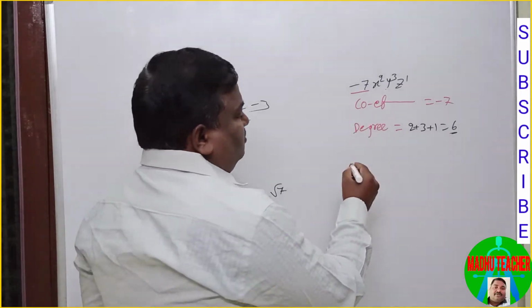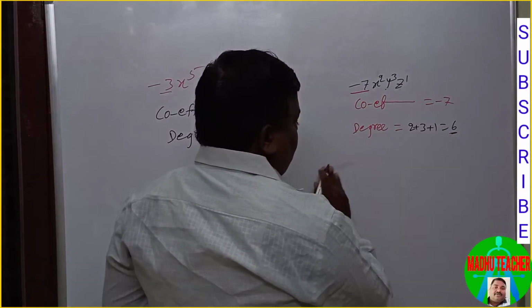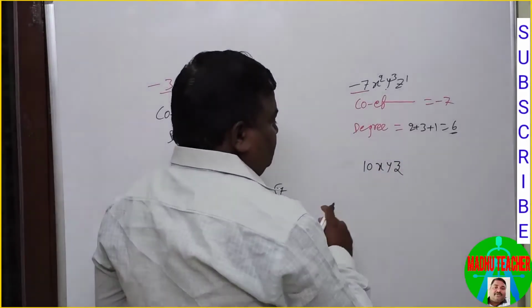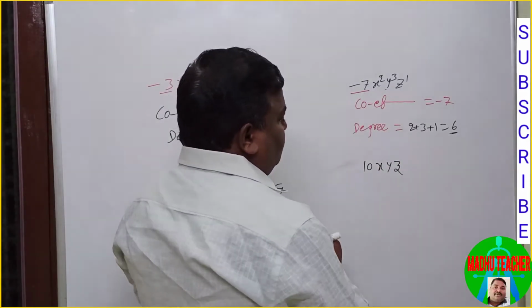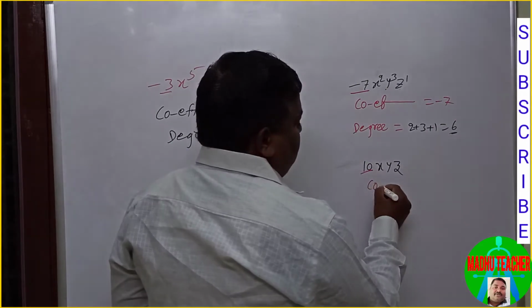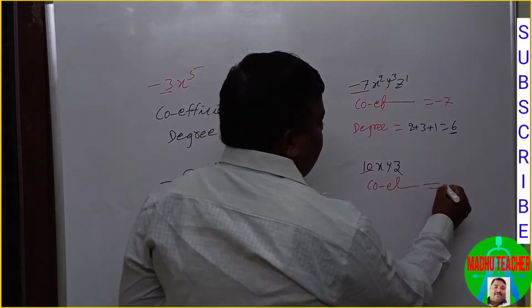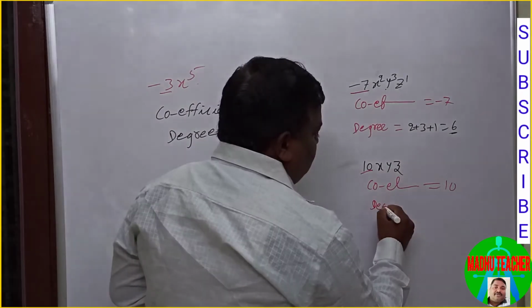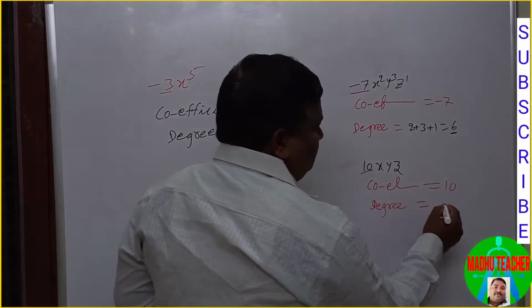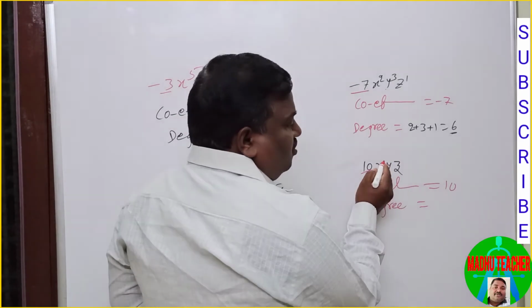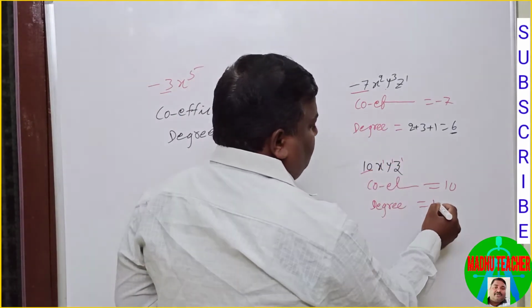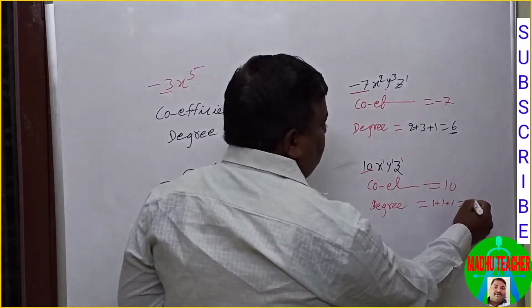Okay, suppose 10xyz. So what is the coefficient? 10 is the coefficient. And what is the degree? There is no exponent, means 1. Here it is also 1, and it is also 1. 1 plus 1 plus 1 equal to 3.